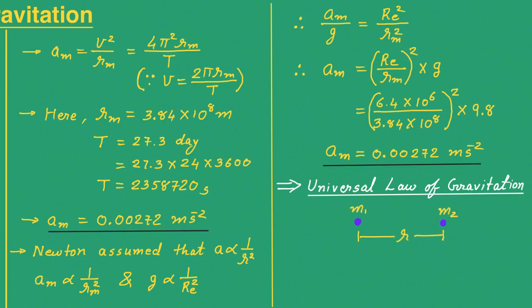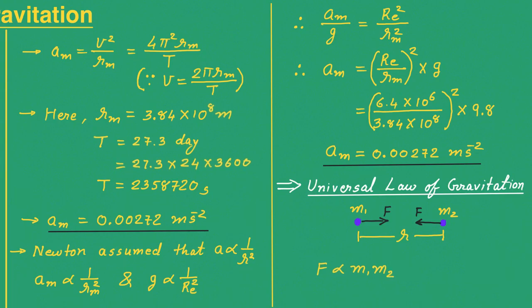So here Newton said that both of these particles will attract each other by gravitational force F. Obviously this force will be the same in magnitude and opposite in direction. Not only that, this force would be proportional to the product of both of the masses.